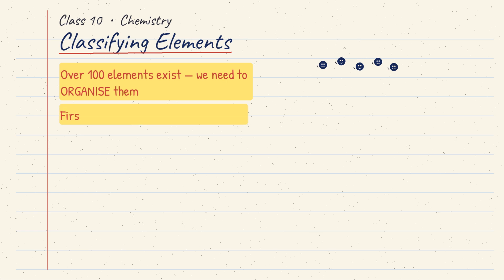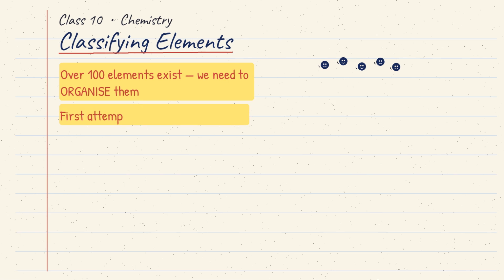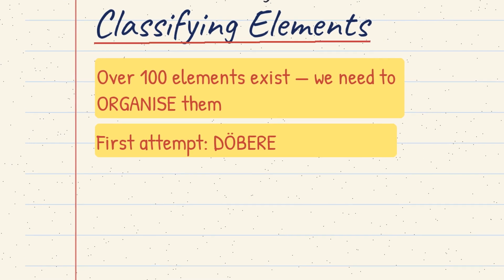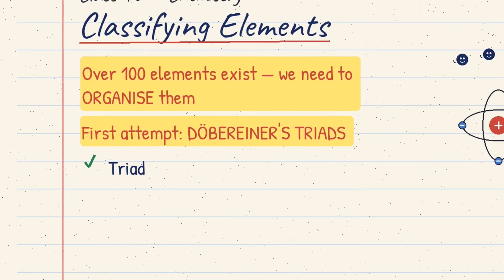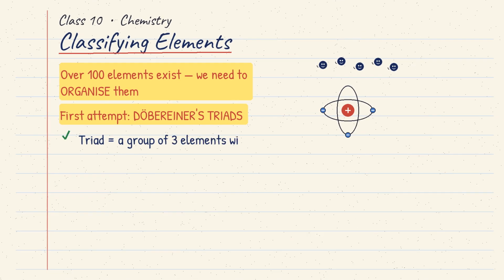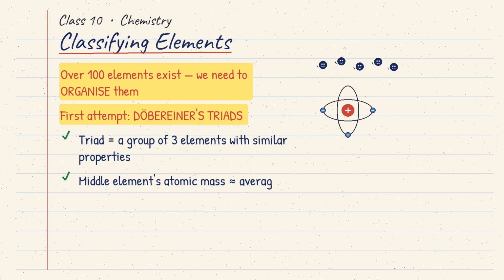The first real attempt came from Döbereiner. He arranged similar elements into small groups of 3, called triads. A triad is a group of 3 elements that behave alike. And there was a neat pattern. The atomic mass of the middle element was about the average of the other 2. For example, in lithium, sodium, potassium, sodium's mass is roughly the average of lithium and potassium.